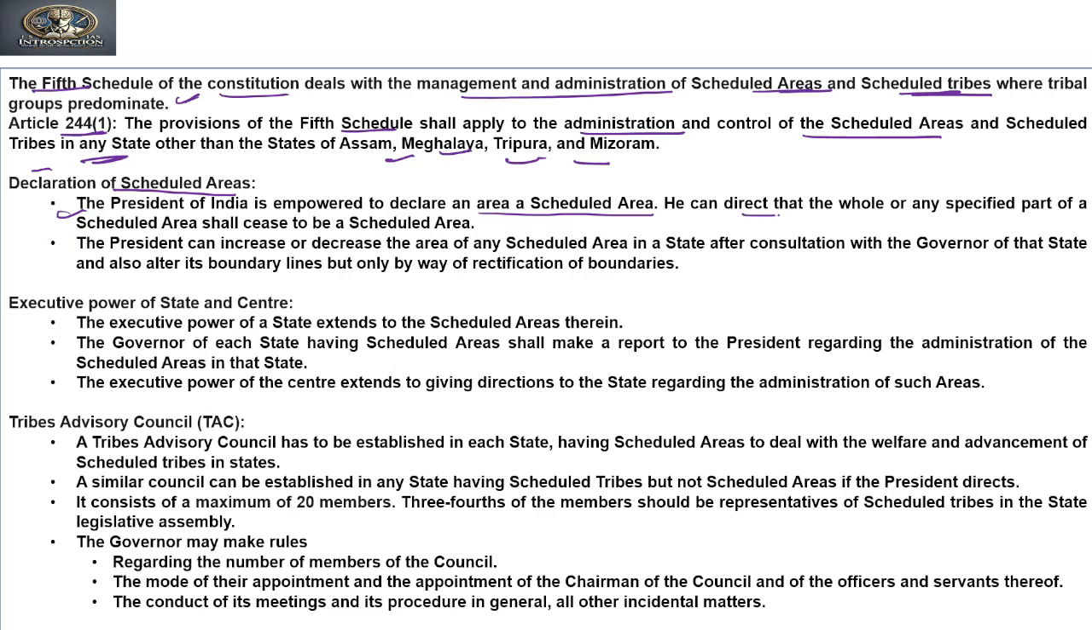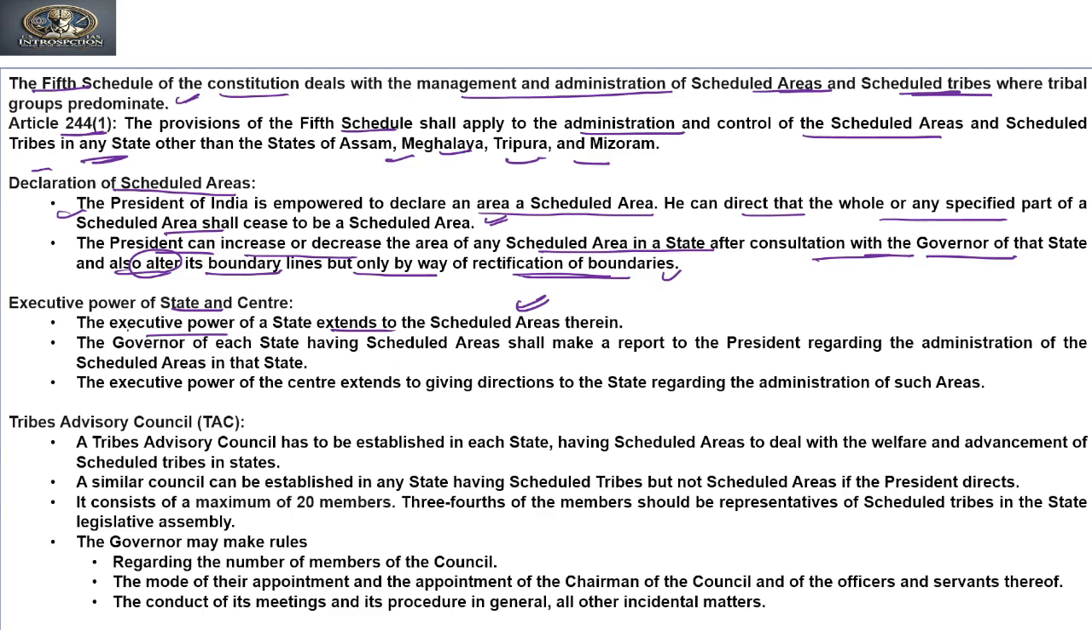He can direct that whole or any specific part of a scheduled area shall cease to be a scheduled area. The President can increase or decrease the area of a scheduled area in the state after consultation with the governor of that state, and also alter its boundary lines, but only by way of rectification of boundaries. Executive power of state and center. So the executive power of the state extends to the scheduled area therein. So the state's executive power will be included, extended therein.